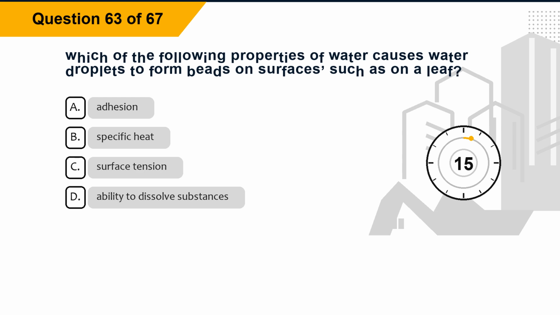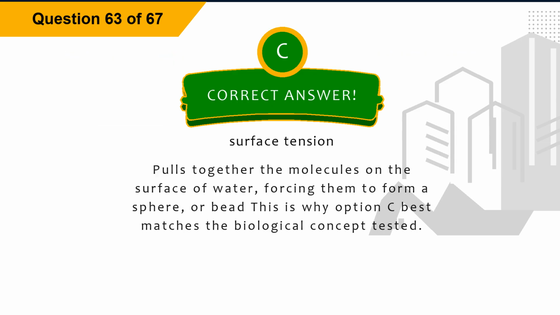Question 63. Which of the following properties of water causes water droplets to form beads on surfaces, such as on a leaf? Option A, adhesion. Option B, specific heat. Option C, surface tension. Option D, ability to dissolve substances. The correct answer is option C, surface tension. Explanation. Surface tension pulls together the molecules on the surface of water, forcing them to form a sphere, or bead. This is why option C best matches the biological concept tested.